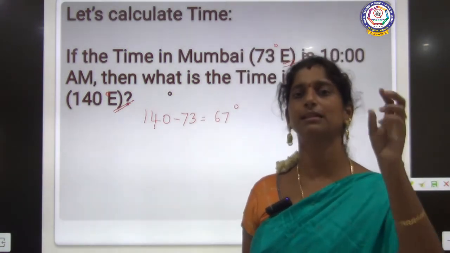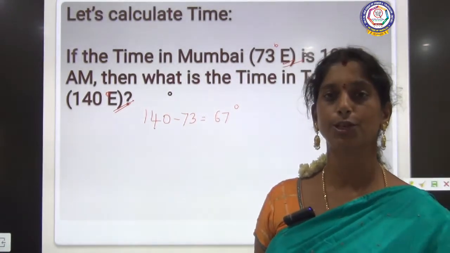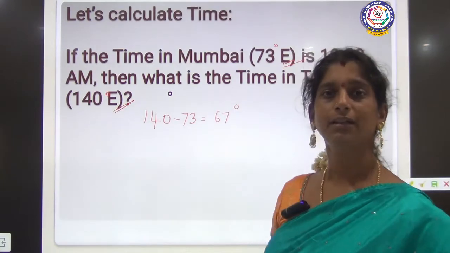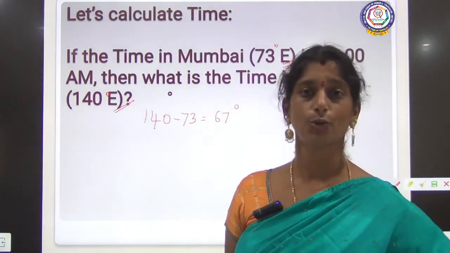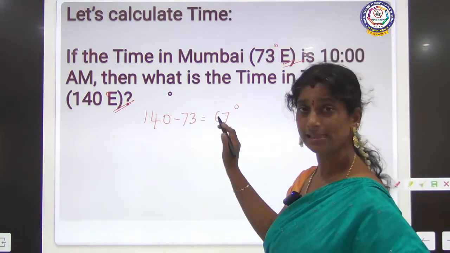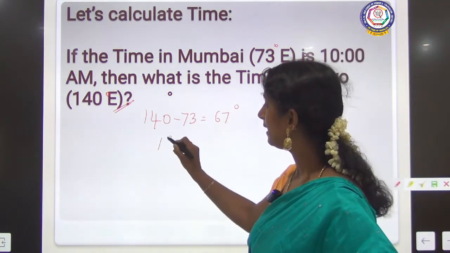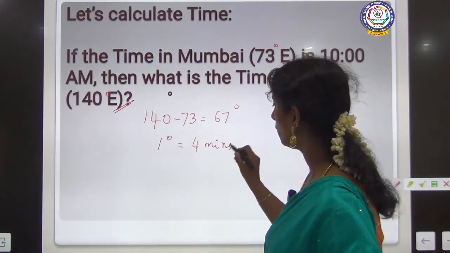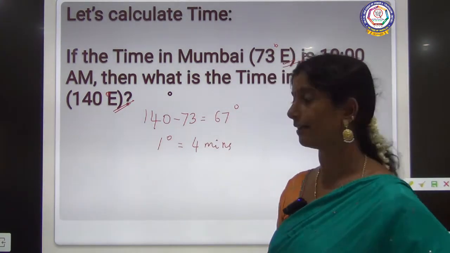So we have subtracted the longitudinal degree of Mumbai from the Tokyo longitudinal degree. Clear? So from this we have seen 1 degree is equal to 4 minutes, right? That is how the earth is rotating.